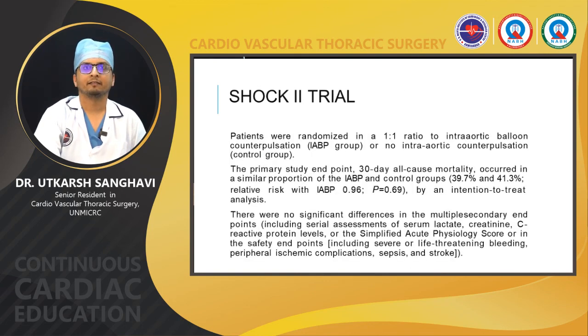The patients were randomized in a 1:1 ratio to either intra-aortic balloon pump or no intra-aortic balloon counterpulsation, which was considered the control group. The primary endpoint, 30-day all-cause mortality, occurred in a similar proportion in the IABP group as well as the control group by intention-to-treat analysis. There was no significant difference in multiple secondary endpoints, which included serial assessment of serum lactate levels, creatinine, C-reactive protein levels, or the simplified acute physiology score.